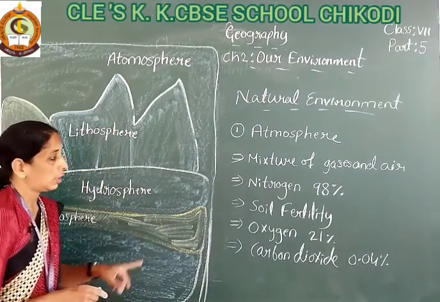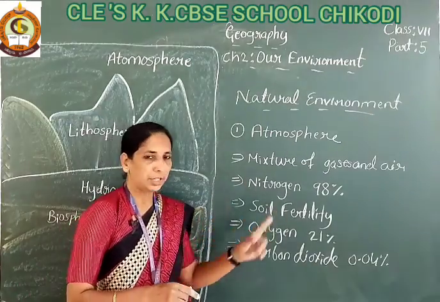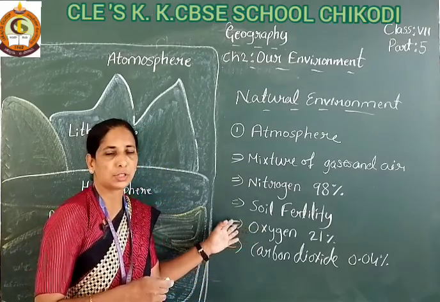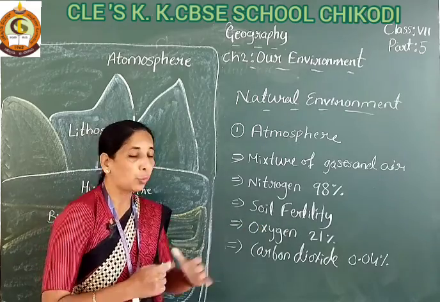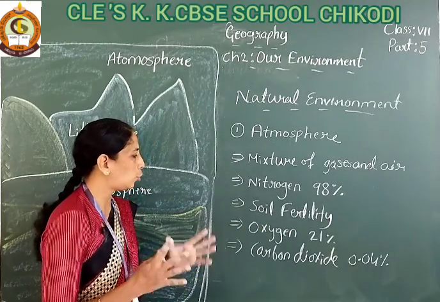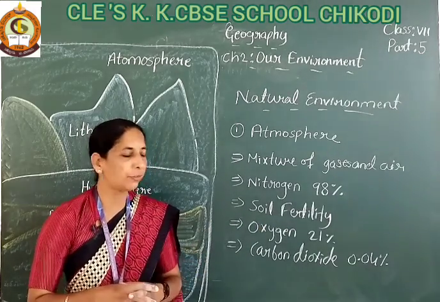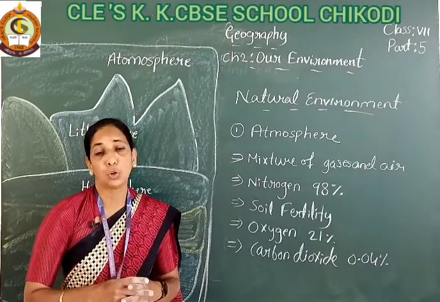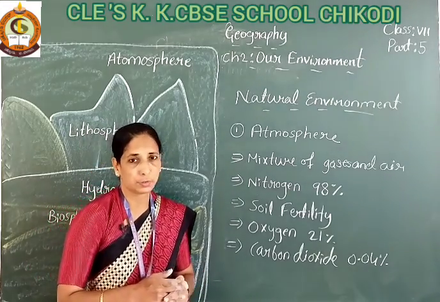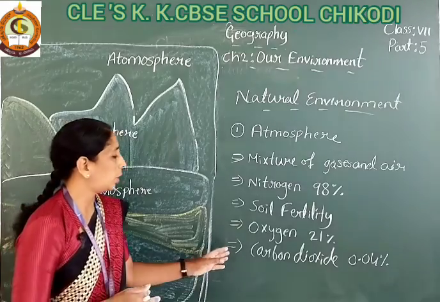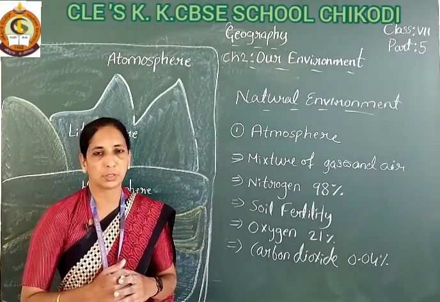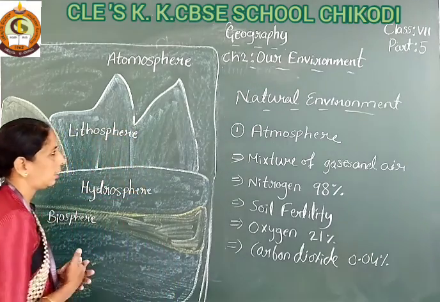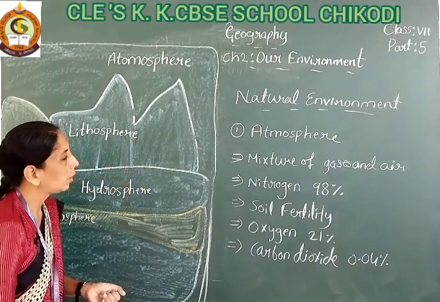Also see here, nitrogen 98%, it is essential to soil fertility, and oxygen is 21%, it helps our survival of life, and carbon dioxide is 0.04% present in the atmosphere. It is also essential to the process of photosynthesis. Okay, so like this it is the atmosphere.